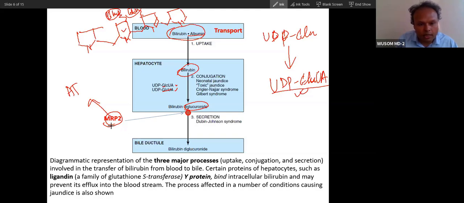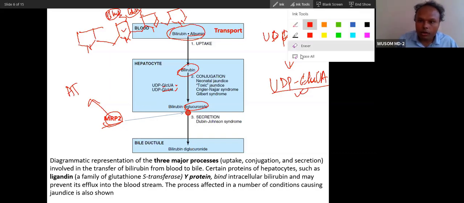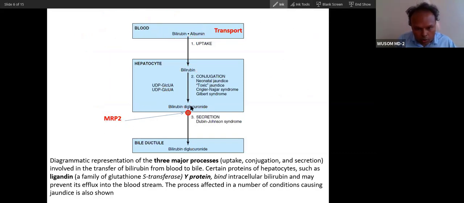The full form of MRP is multidrug resistance protein. This protein secretes this bilirubin diglucuronide into the bile ductules, and through that it will reach bile. Bile will also be secreted by different transporters. Here we are talking not about bile but about bilirubin, because the pigment inside bile is derived from bilirubin. Did you understand these three processes?